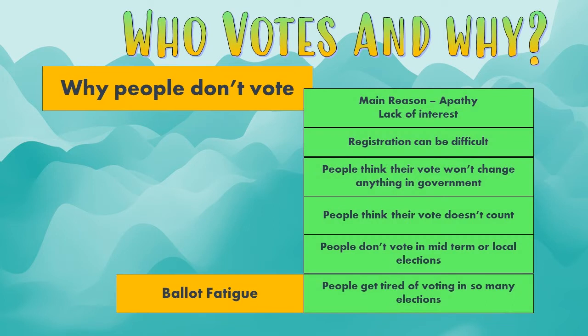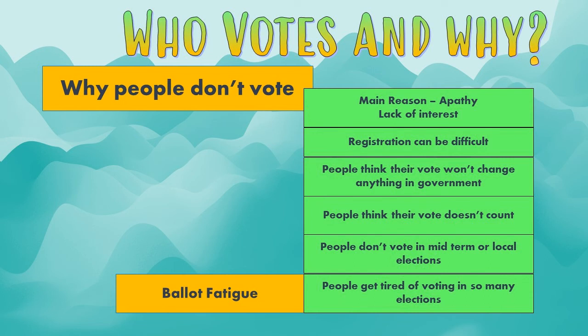It's also important for us to make sure that we understand reasons why people choose not to vote. It's really important that we equally think about reasons why people don't vote, because the people that don't vote are potential votes that candidates aren't getting. So the main thing we want to pay attention to is just people are not interested. There's voter apathy. They don't care about the candidates. They don't pay attention to politics. They don't think the government impacts them or anything. So that's our biggest reason. It's just people don't care.